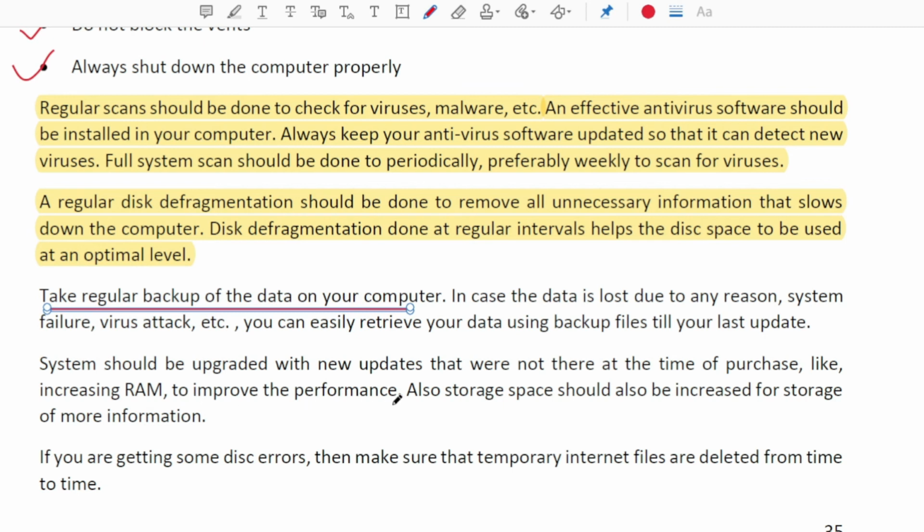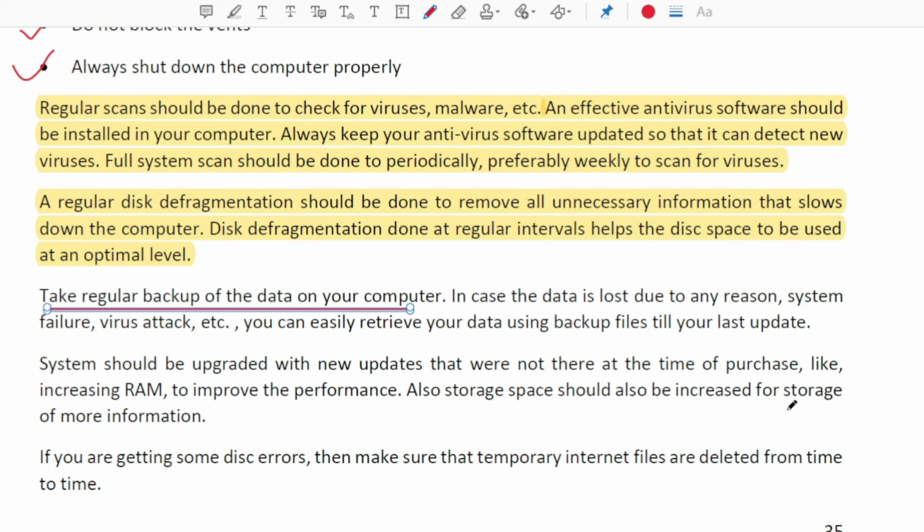System should be upgraded with new updates that were not there at the time of purchase, like increasing RAM to improve the performance. Obviously, like presently if you are using a hard disk, and as Windows 10 is releasing updates, if you are using a simple hard disk, the system will get slow. So just to improve the efficiency, there is a need of installing NVMe or SSD, which makes the computer much faster, and also you can increase the RAM of the computer, that can also make our computer faster.